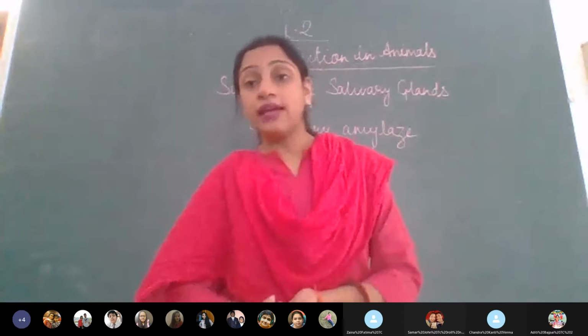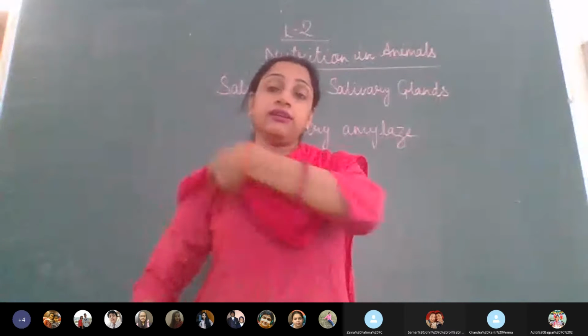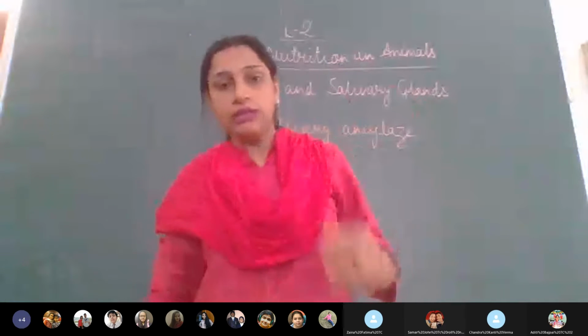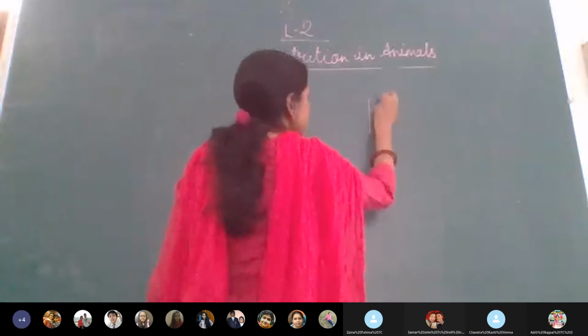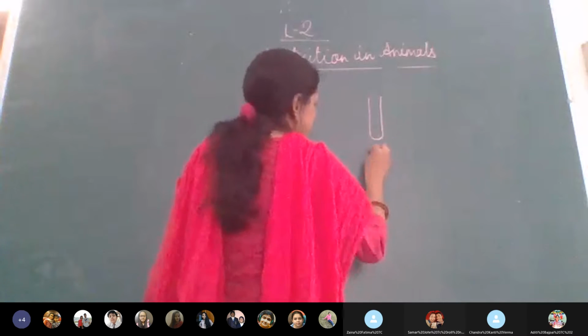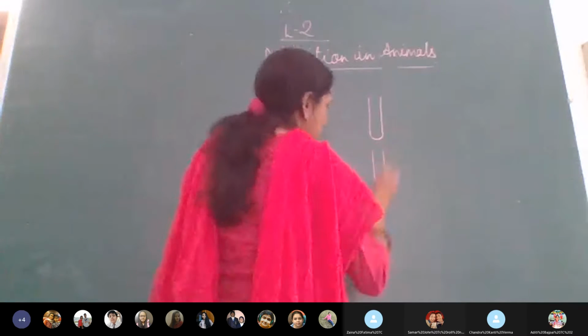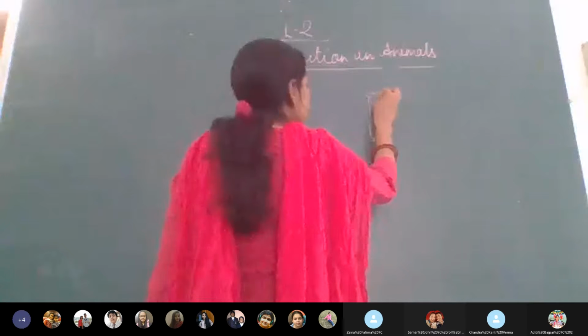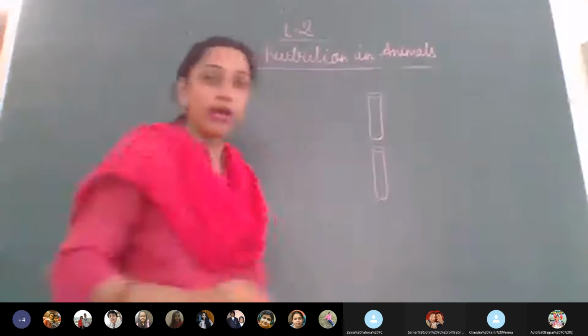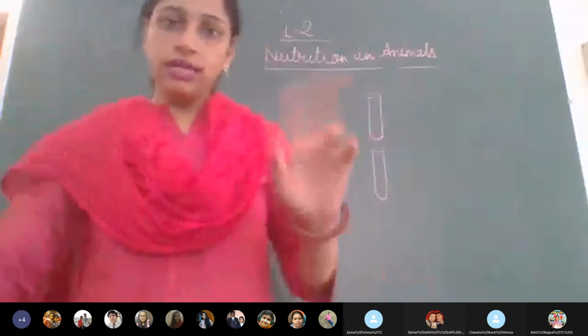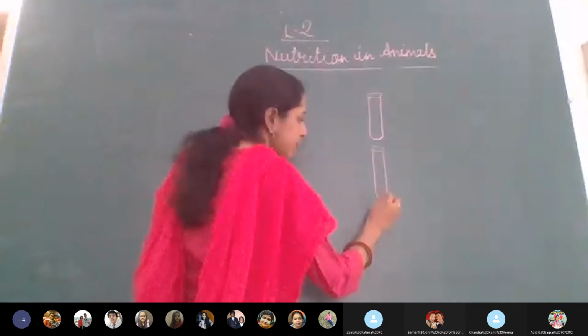Now we are going to understand the action of the saliva on the food. There is an activity given. We are going to talk about it. All of you just pay attention. We have two test tubes and we have taken boiled rice. In both the cases, boiled rice is present.